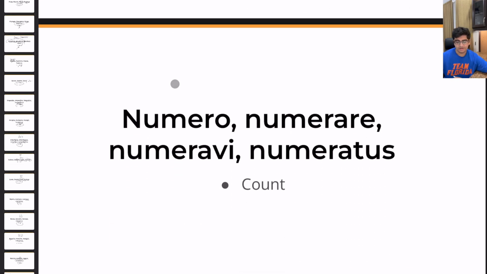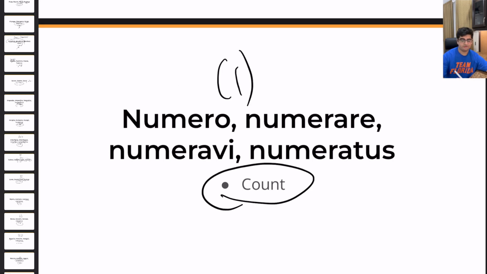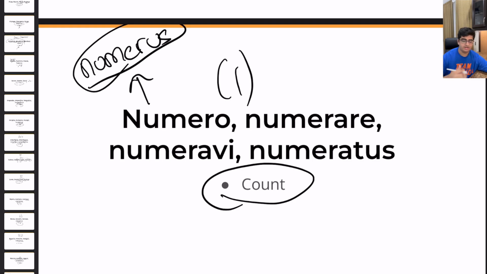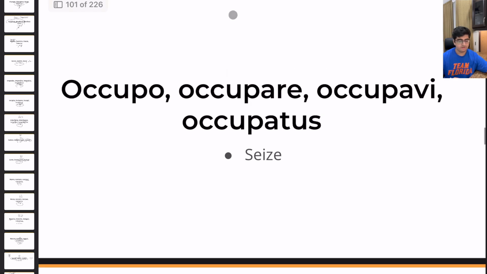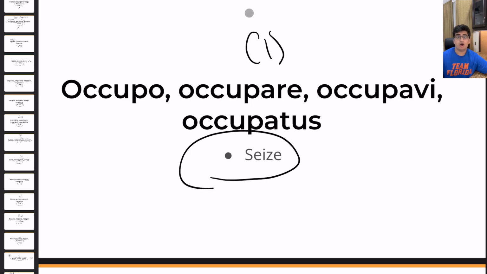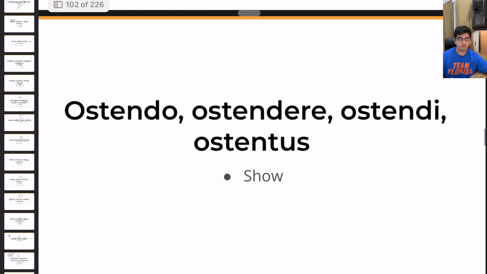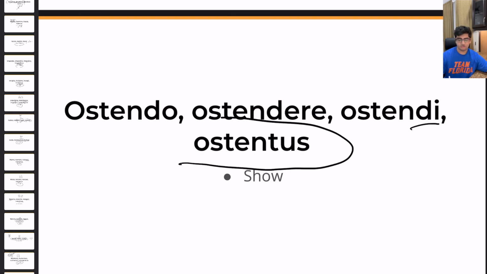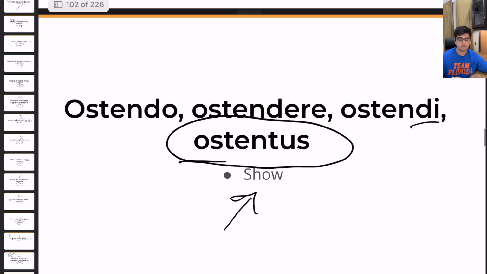Then we have numero, numerare, first conjugation, which basically means to count. If you remember, the word numerus, meaning number, is related to numero. Then we have occupo, occupare, first conjugation, and it means to seize or to occupy. Now we have ostendo, ostendere, ostendi, ostentus, and this means to show.